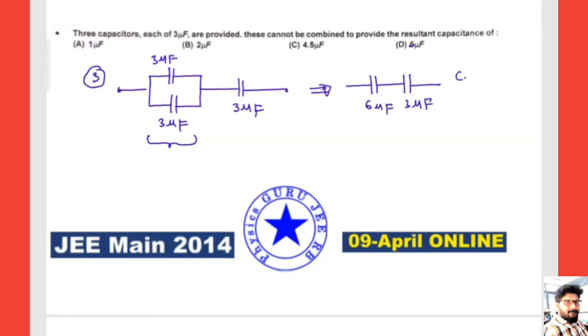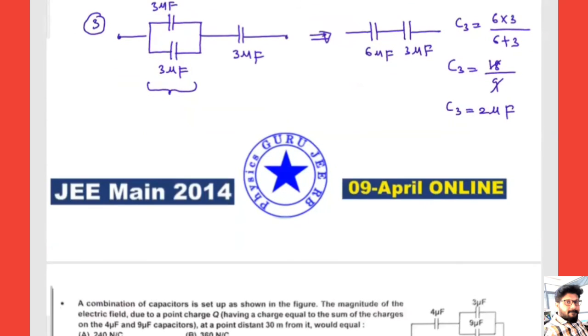So what is the effective? Let me take it as C3. That is 6 into 3 divided by 6 plus 3, or C3 equals 18 divided by 9, that means 2. So C3 equals 2 microfarads. Next, one more combination will go.